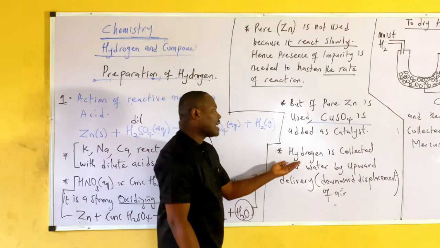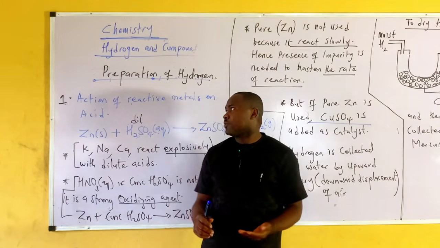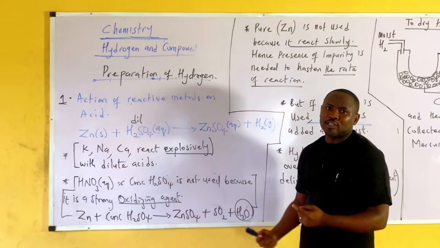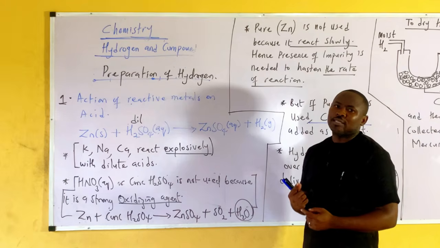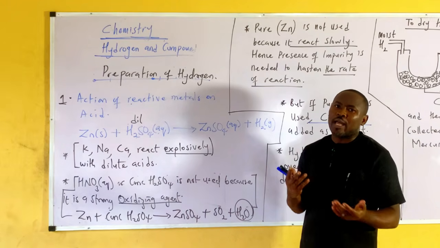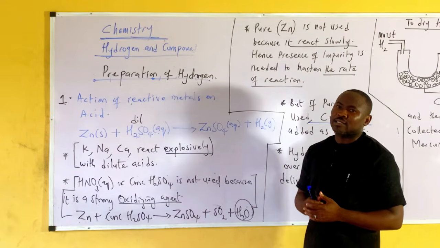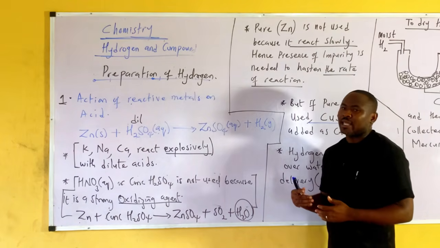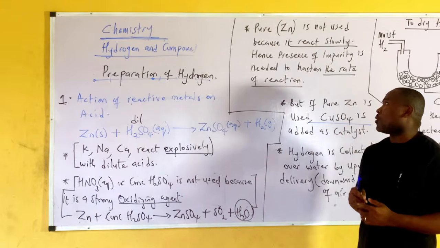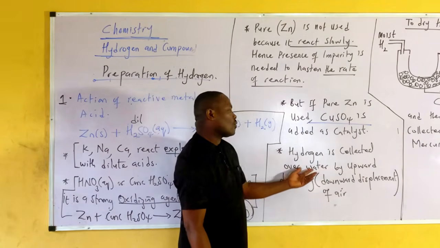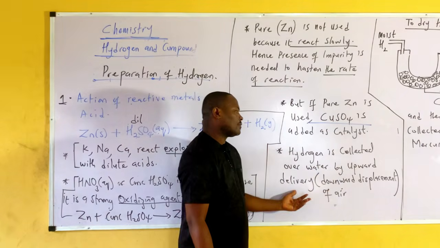Now, what next? Hydrogen is collected over water. In this reaction to produce hydrogen, the hydrogen gotten is collected over water and is collected by upward delivery. Why? Because it's lighter than air. Remember, we said hydrogen is a light gas. So hydrogen is lighter than air, hence it can be collected by upward delivery.